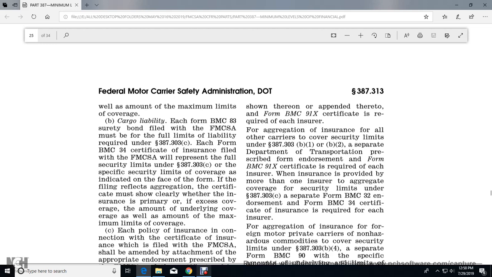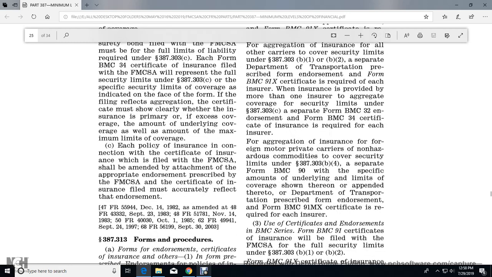If the filing reflects an aggregation, the certificate must show clearly whether the insurance is primary or excess of the coverage amount, with the underlying coverage as well as the amount of the maximum limits of the coverage.